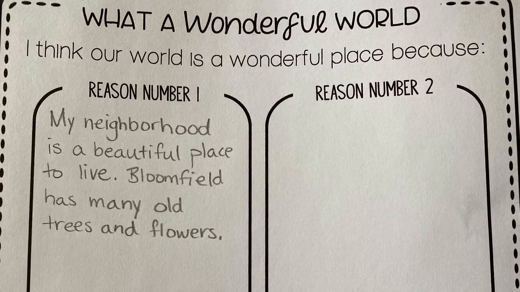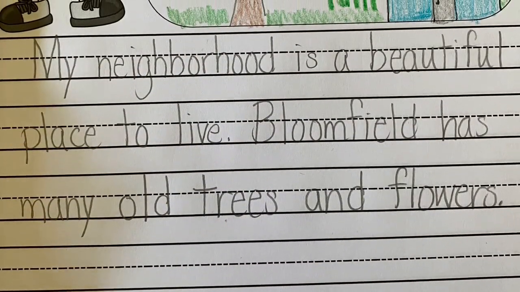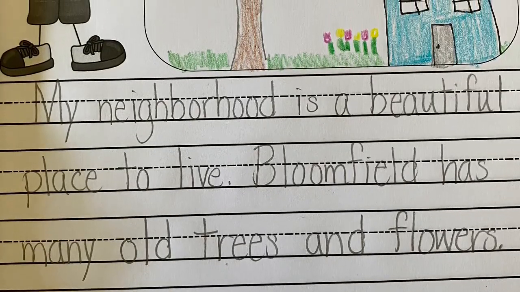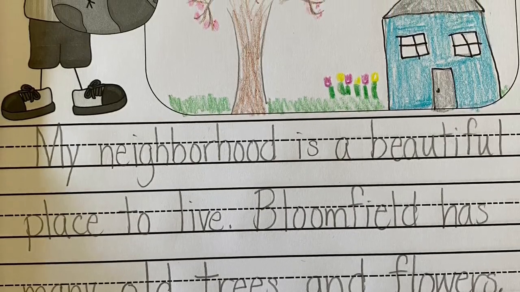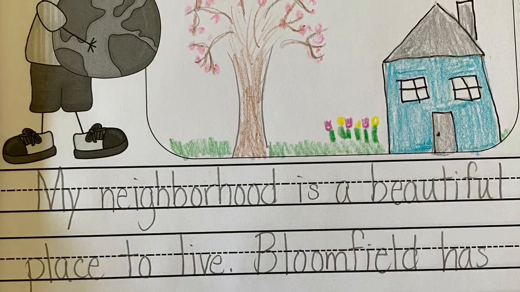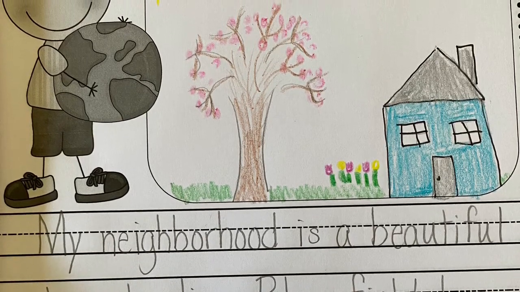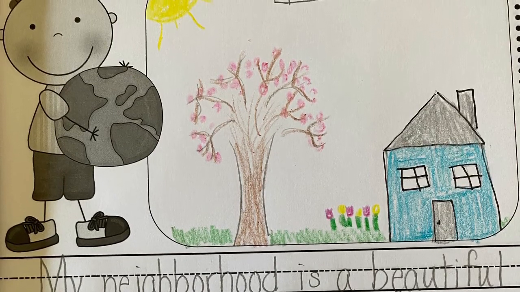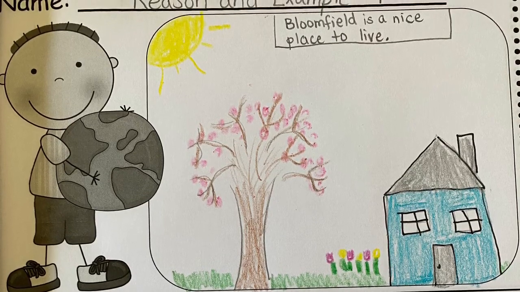Now, when I was ready to write this in my writing, you can see that I took the same ideas and same sentences and put them directly into my writing. And I wrote the same thing. "My neighborhood is a beautiful place to live. Bloomfield has many old trees and flowers." And then I took some time to show that in an illustration, and I even made a caption for my picture to add a little bit more and teach the reader about my picture as well.